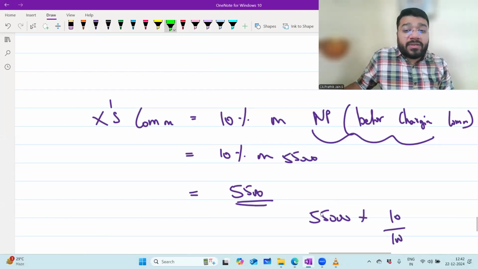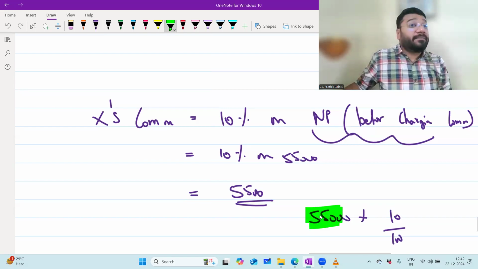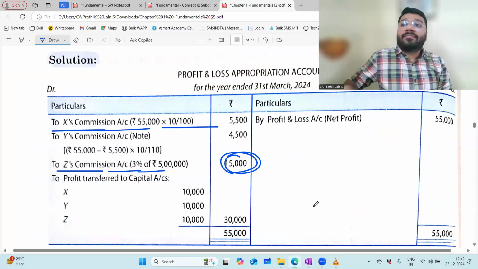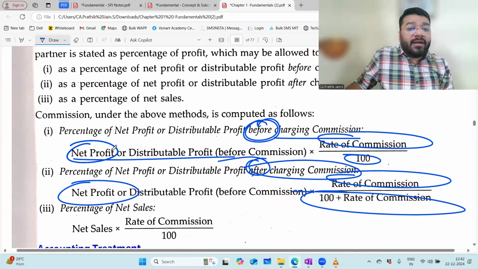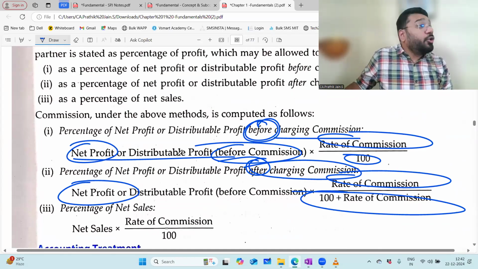What is this 55,000? Net profit before charging commission into rate of commission divided by 100. The formula: net profit before commission into rate of commission divided by 100.